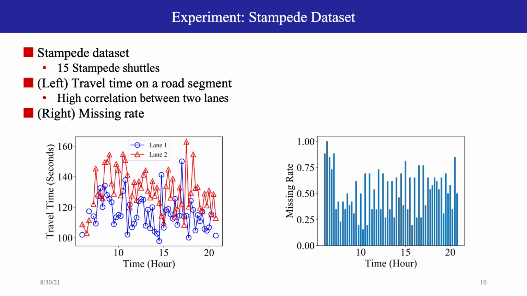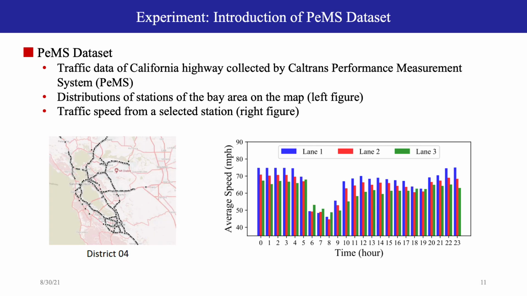Here we show some visualization of the Stampede dataset. The first figure shows the travel time on one road segment from two lanes, where we can find the correlations between them. The second figure shows the high missing rate. We also conduct experiments on the PeMS dataset. Here we plot the average traffic speed of multiple lanes at a different time. A clear correlation among these lines can be observed. Please refer to the paper for more experimental results.